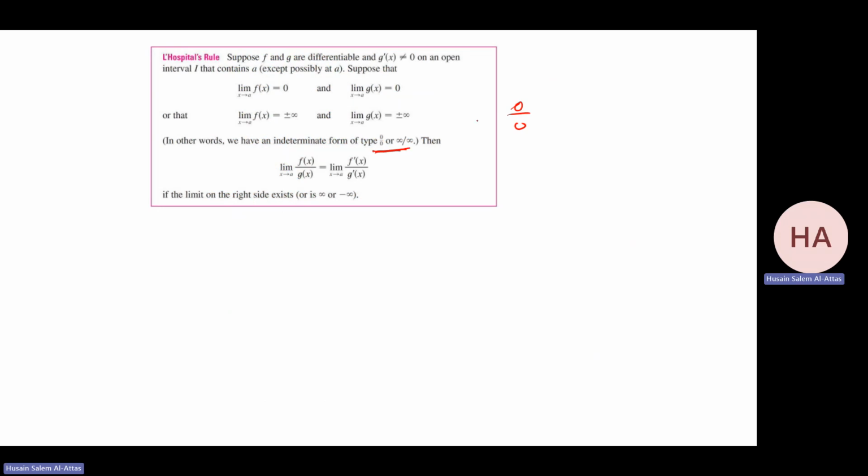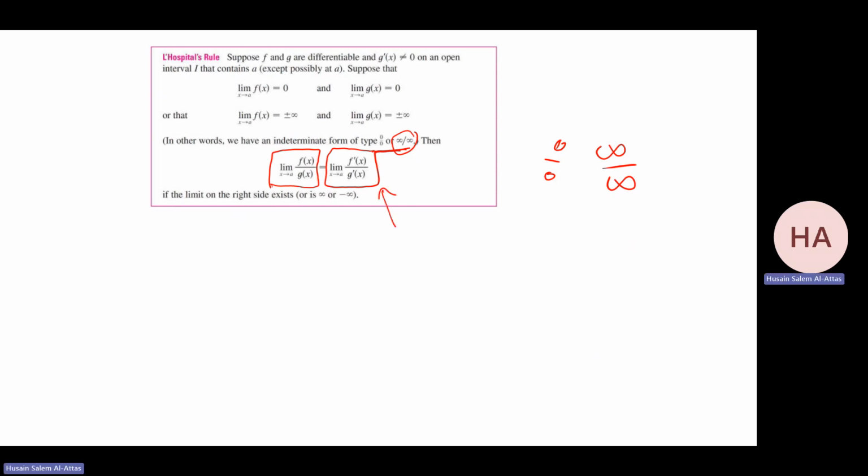When I say infinity over infinity, I'm considering minus infinity over infinity, infinity over minus infinity, and minus infinity over minus infinity. That will not make a difference. So we have the type 0 over 0 or infinity over infinity, where I can apply L'Hopital's rule directly. I'm changing the question. Instead of finding this limit, I will deal with this limit, supposing that this limit will be easier.